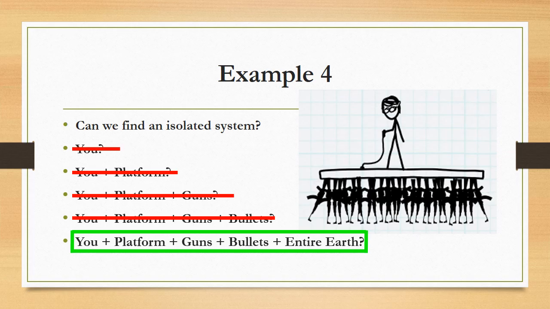So it's always possible. You can always find an isolated system. It's just sometimes absurd how far you have to go to do it, and it's usually easier to analyze these sort of things using Newton's second law, which states that the acceleration of something is proportional to the net force acting on it.